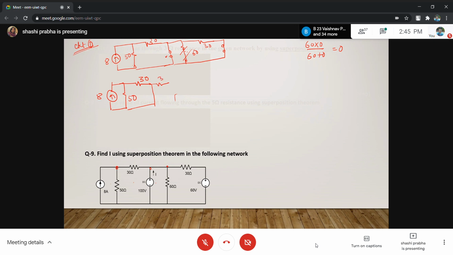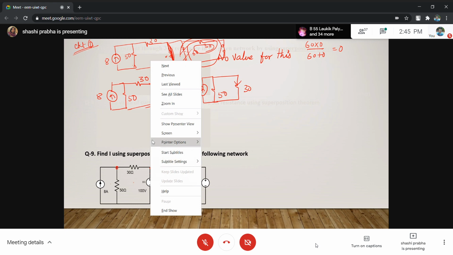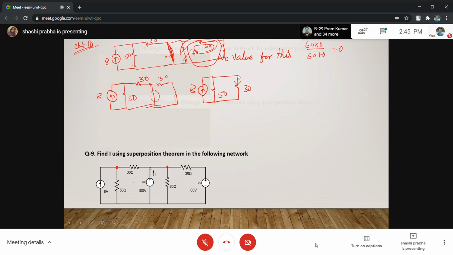And this is 30 and this one. Now again, do you find this short circuit and 30 are in parallel? This is a short circuit, because once this becomes a short circuit, whatever is connected after it has no value. So don't you find the circuit becomes very, very simple? This is 8, this is 50, and this is 30. What you have to find is current I.